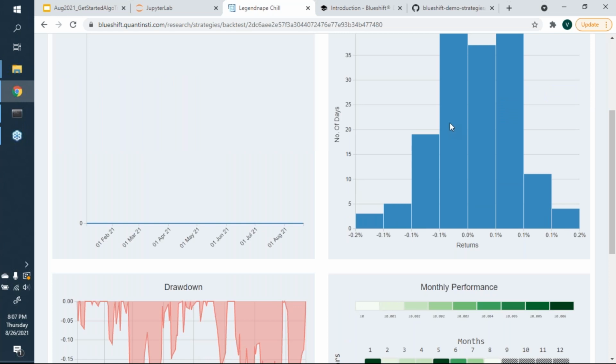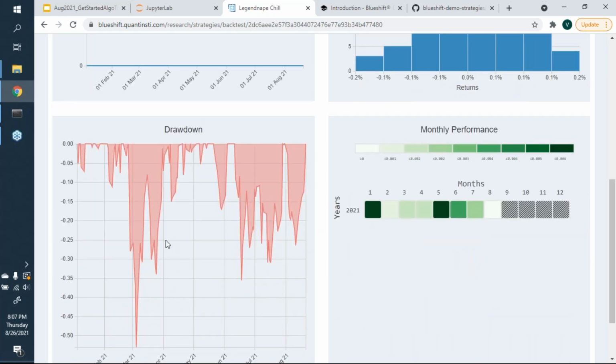It tells you that most days you were getting between 0.1 and 0.2%. Similarly, between 0 and 0.1% and stuff. So you get some details here. It gives you an idea of the drawdown.